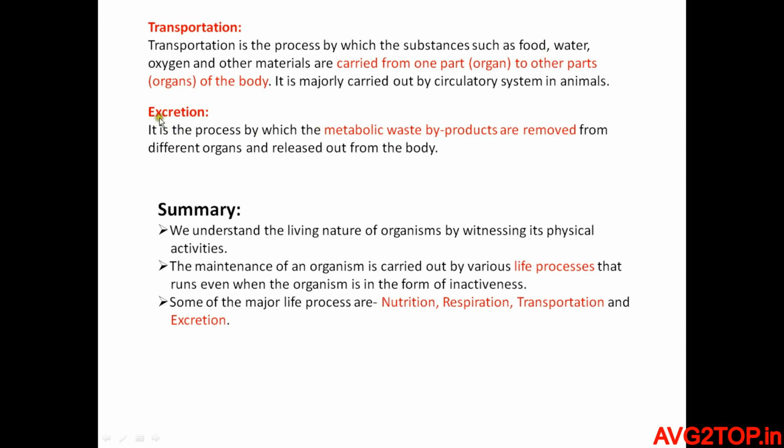Next is excretion. Excretion is the process by which the metabolic waste byproducts that are generated inside the body are removed from different organs and released out from the body. This process is called excretion. This is the process where the metabolic waste byproducts are removed. That is called excretion.